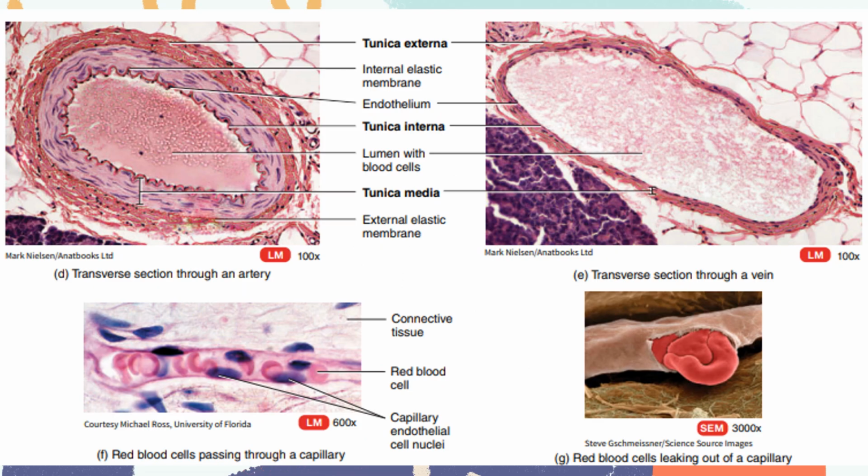It's just a microscopic examination of our blood vessels. As you can see here on the first image, this is an artery. We also have here a vein. As you can see, the tunica interna is thicker in your arteries and thinner in your veins. This is also your capillaries. As you can see, your capillaries are thin walled. That's why you can easily see the red blood cells inside. The thin walls of your capillaries allow their function, wherein they are responsible for exchanging nutrients and carbon dioxide, getting carbon dioxide and expelling the oxygen into your tissues.